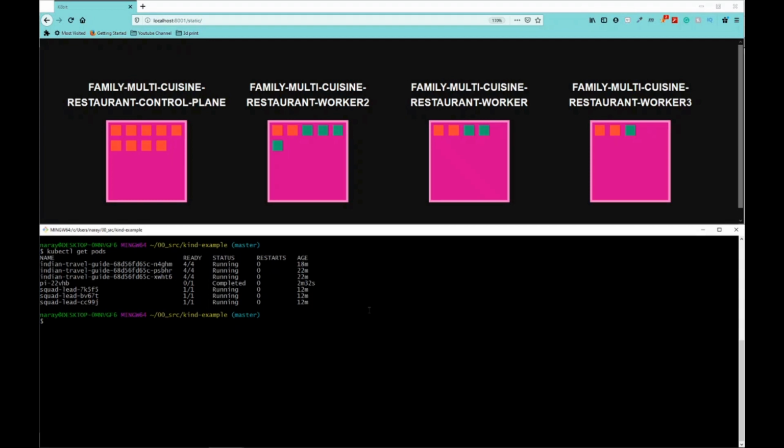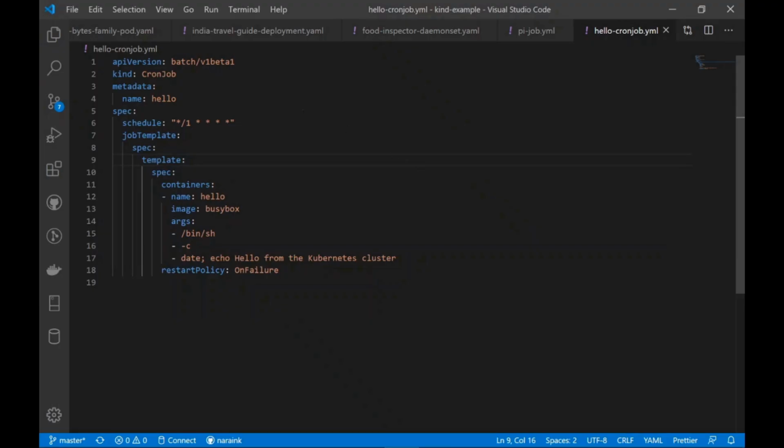Now the next thing that we want to see is a cron job. Now we saw job as an example, right? In a job, it completes a task and then it's done. If you want to do the same job again, you need to create another job. What if you want to do a particular task periodically? Then comes a cron job. This is very similar to the cron that you have heard of if you have worked with Unix crons, right? You have a way to schedule this one, again using the same specification as a Unix cron.